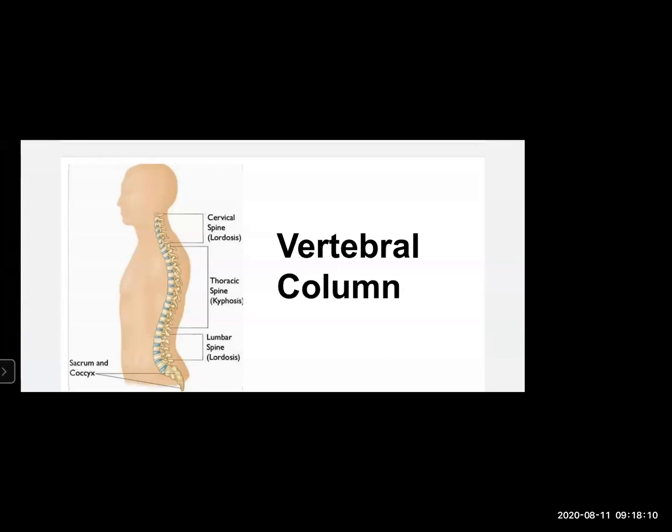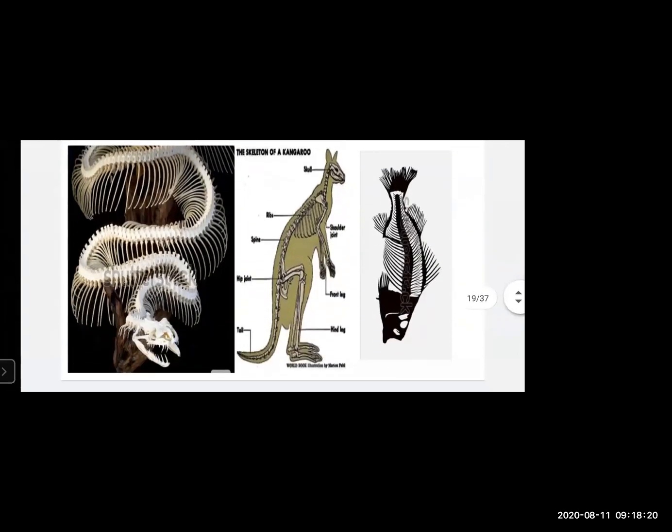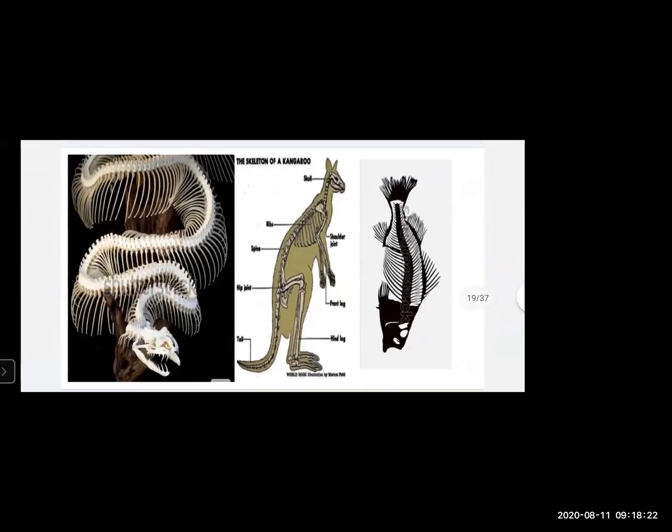So this vertebral column is in humans as well as in some animals also. You can see here, snake has a vertebral column. Kangaroo also has a vertebral column inside its body. Even fish has a vertebral column.